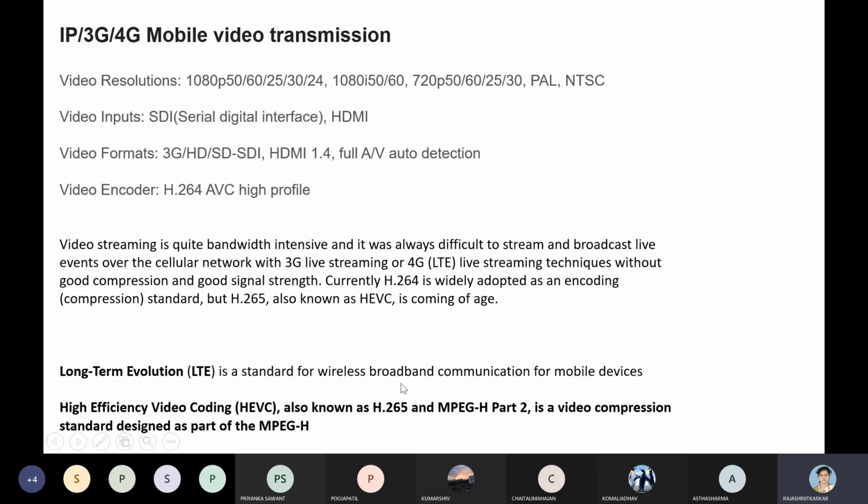It is a standard for wireless broadband communication which has been used for mobile devices, restricted to mobile. Now see, broadband means bandwidth is going to be high. Wideband, broadband system, narrowband system. So you differentiate between these particular terms.